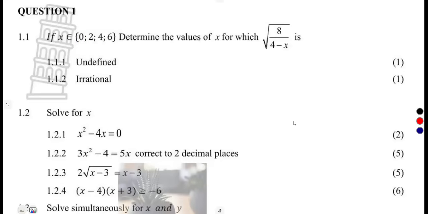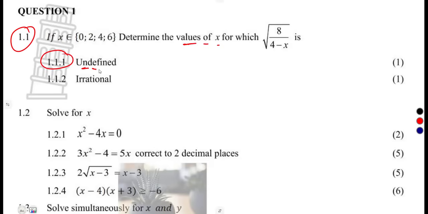Question number one, you were given 1.1, back to your grade 10 mathematics, to see if you still understand the concept of numbers. 1.1, if x is an element, and these are the values that x is going to represent, 0, 2, 4, 6, determine the values of x for which this is what?